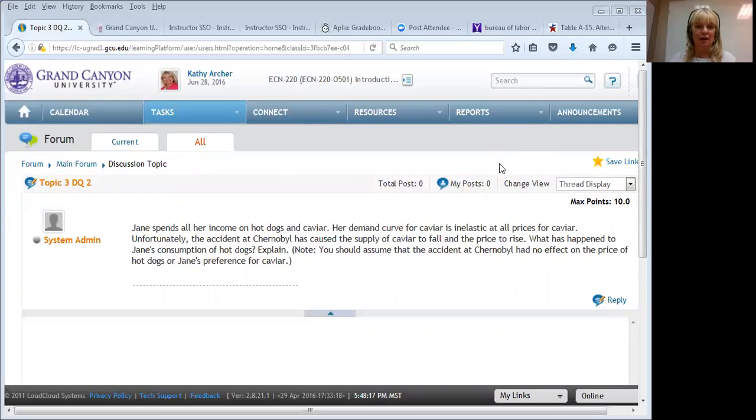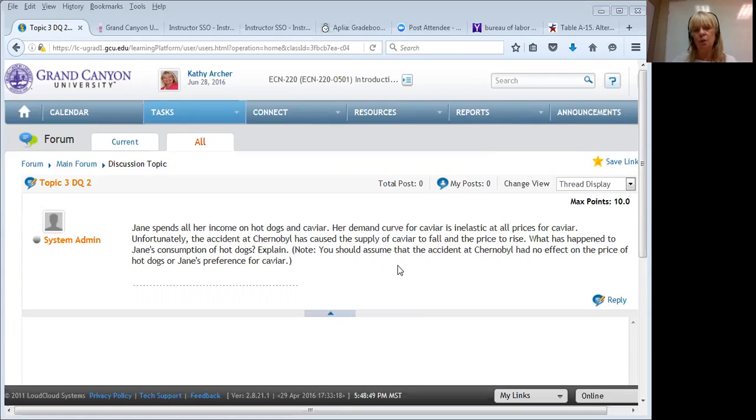Today we're talking about Module 3, DQ2. What we have here is a young woman with very unusual tastes in food. It tells us that Jane spends all her income on hot dogs or caviar. Her demand curve for caviar is inelastic at all prices. Unfortunately, there's been an accident at Chernobyl. Price of caviar is going to rise. So what has happened to Jane's consumption of hot dogs? Explain.